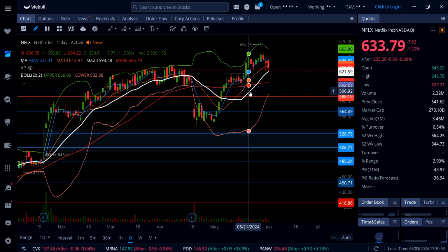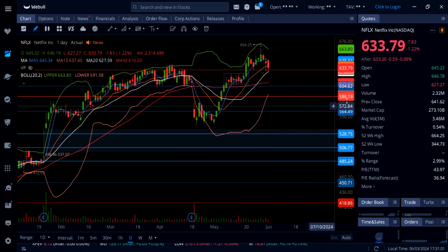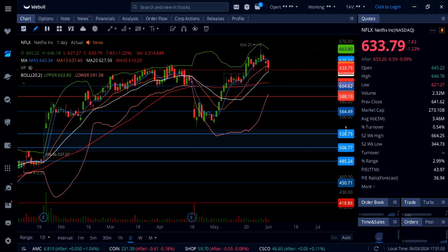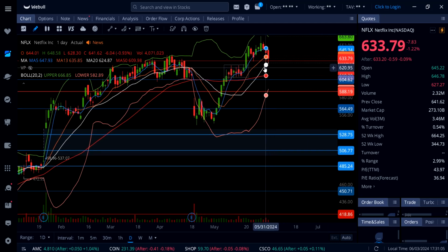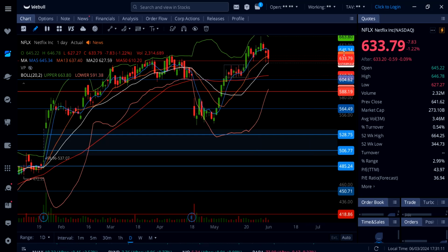So going into tomorrow's session, guys, there will be support at 630, 627.59, and then all the way down here, that's going to be at 610 and then 604. To the upside, as long as 630 can hold, watch out for a move back up to 13 SMA, 637, and then 645 up to even 663.